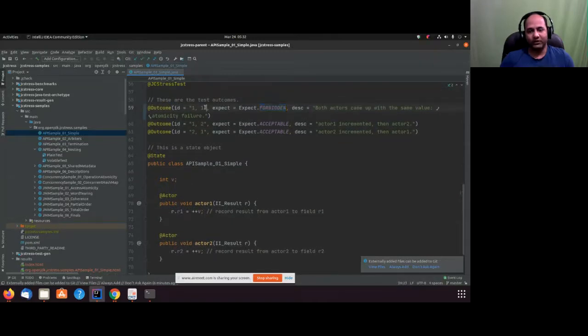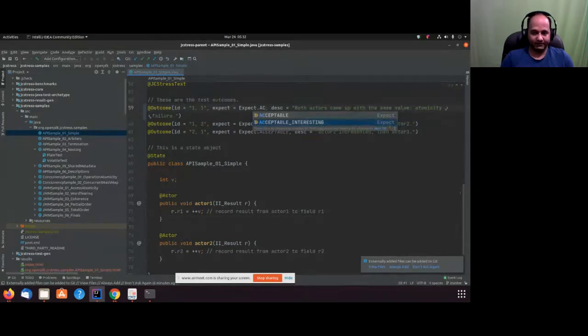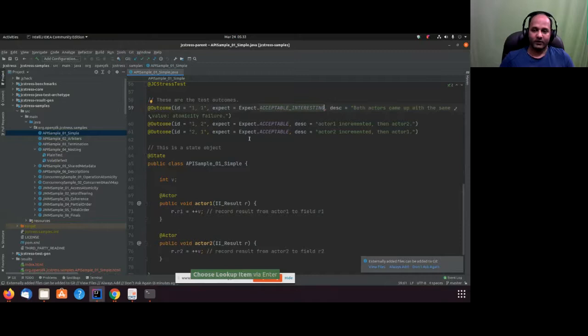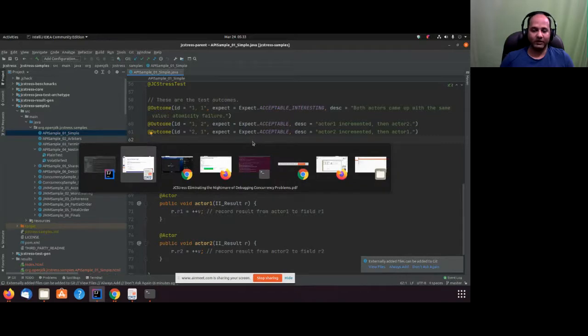One can be a case because there's no guarantee the Java memory model provides that the result of one thread is going to be seen by another thread. So that's the reason they already know, and they call it acceptable interesting. Okay. So I can make it forbidden. When I say forbidden, it is going to fail, and it goes in my failure queue.